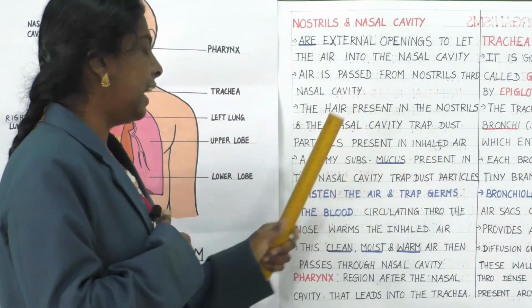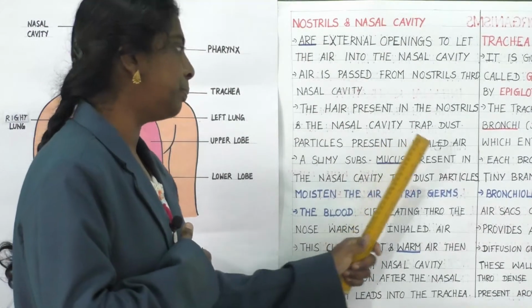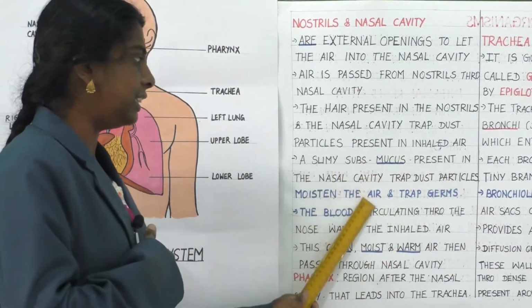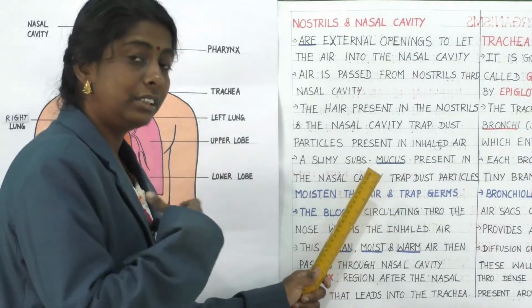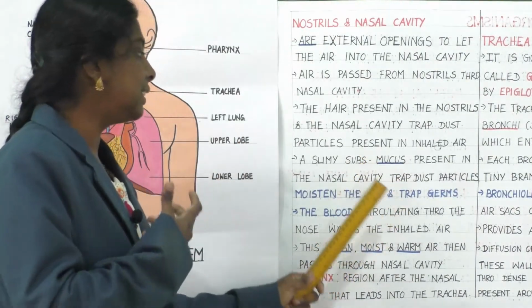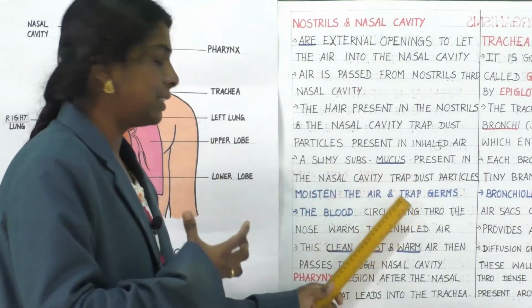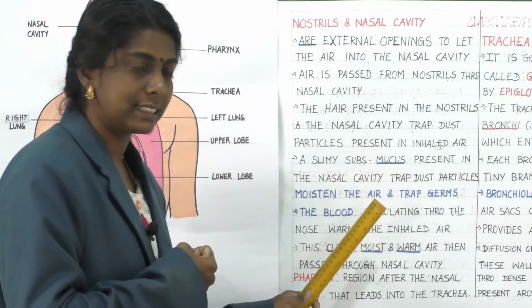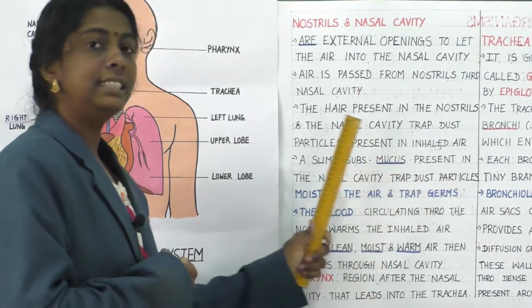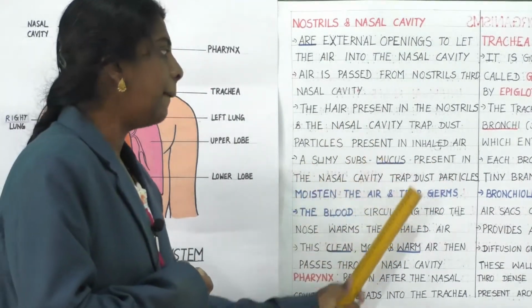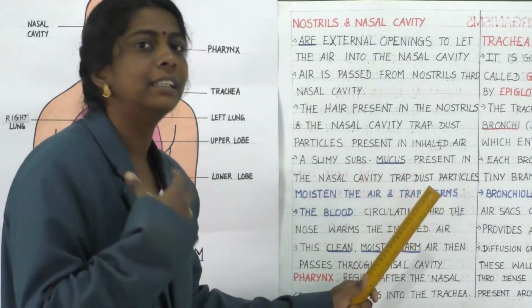Then a slimy substance called mucus, which is present in the nasal cavity, traps dust particles, moistens the air and traps germs.